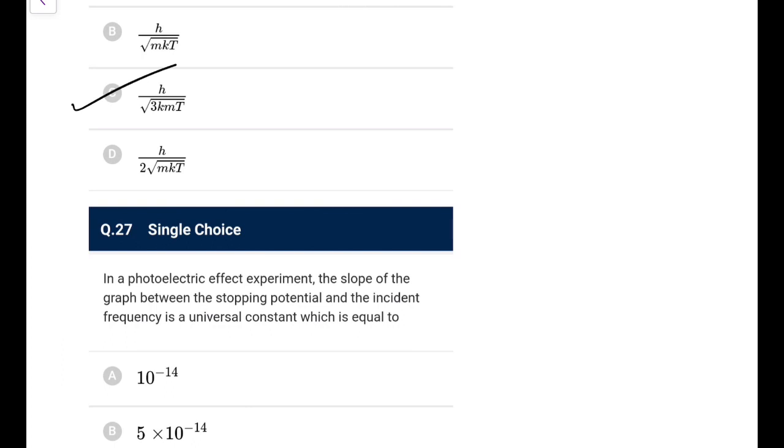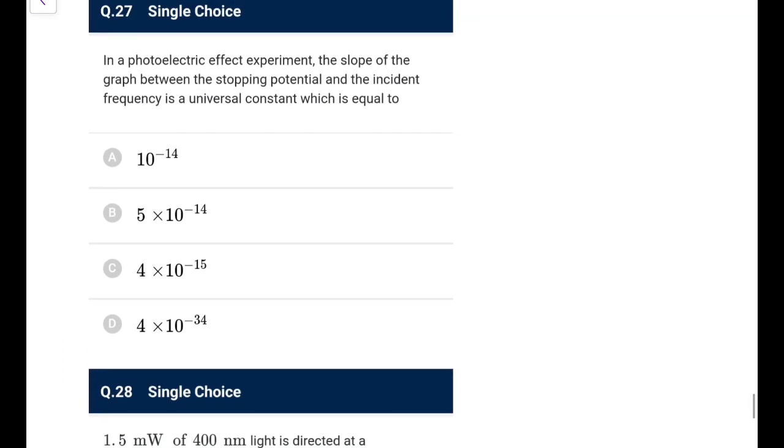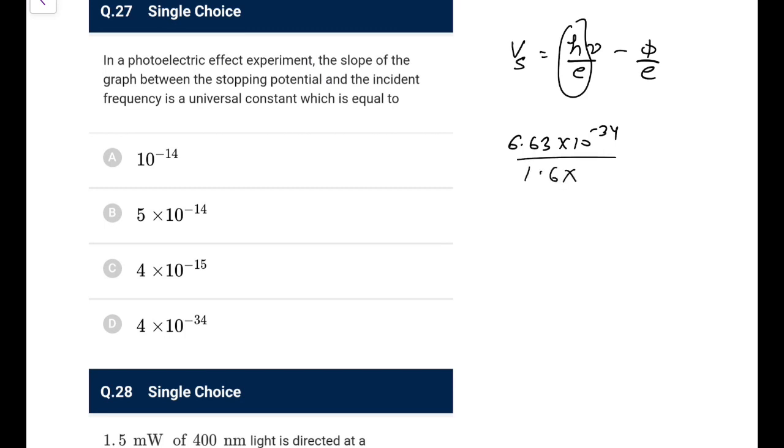Next, in a photoelectric experiment, the slope of the graph between the stopping potential Vs and the incident frequency nu, just write as h nu by e minus phi by e. So that will give you h by e, and h by e would be 6.63 into 10 to the power minus 34 over 1.6 into 10 to the power minus 19. So it would be approximately 4 point something into 10 to the power minus 15. That would be the answer. Go with option C.